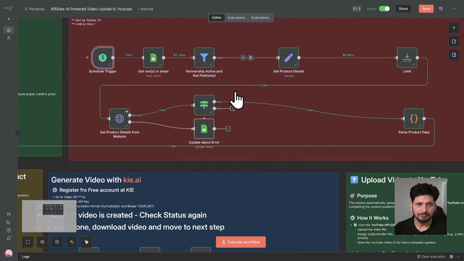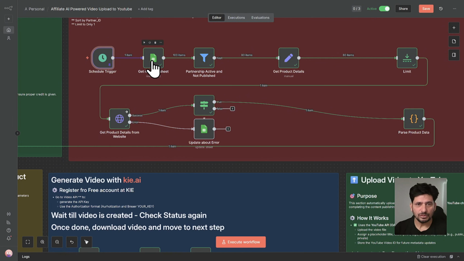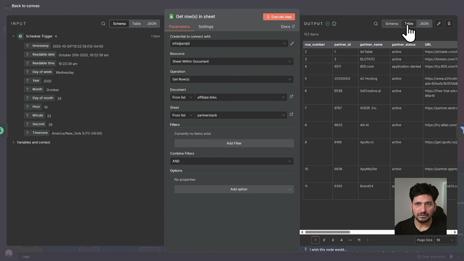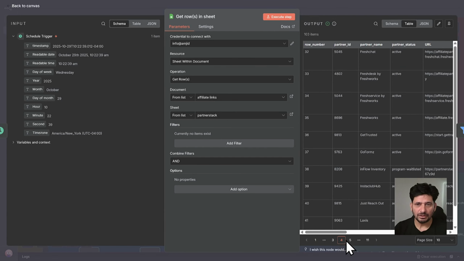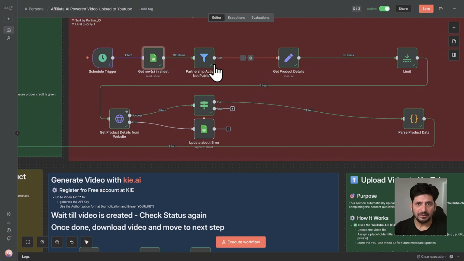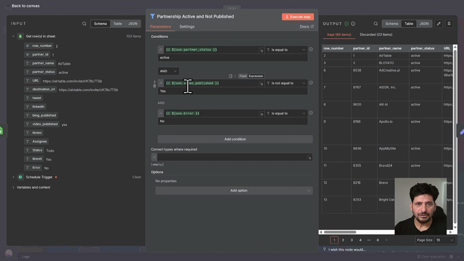So let's do that. And then it will be getting the rows, all the rows from table. If you see here, it is getting all the rows. And then here is the filter. If video is already published, it is not equal to yes. So it means that if video is published, so it will ignore that. And it will also check the partnership status should be active.